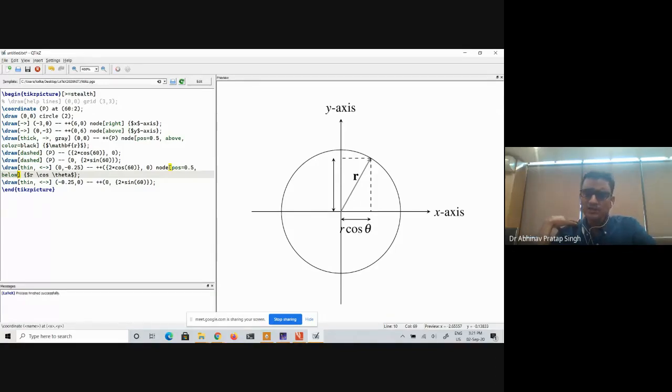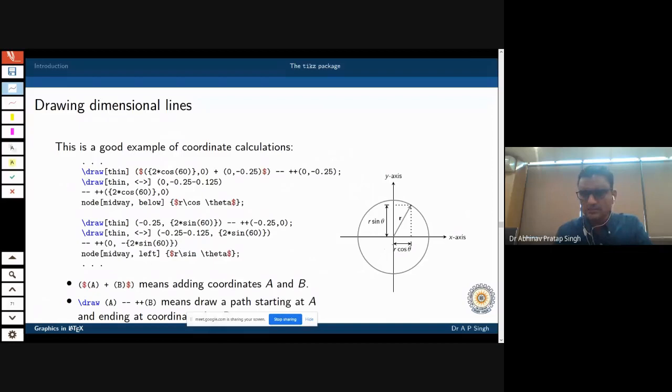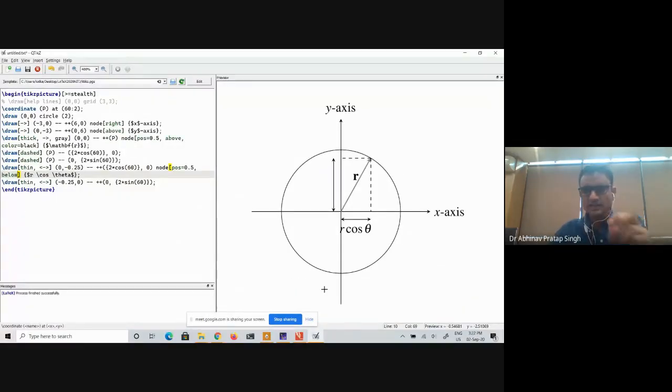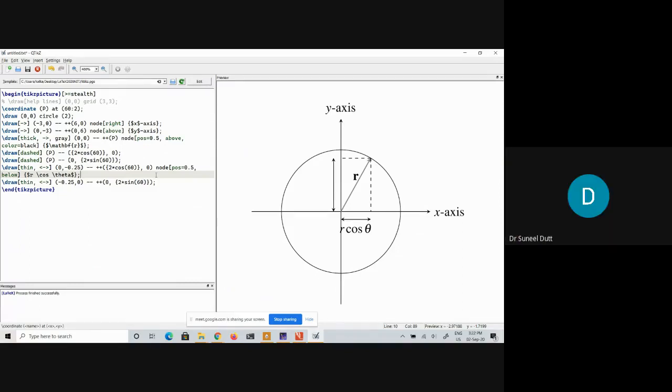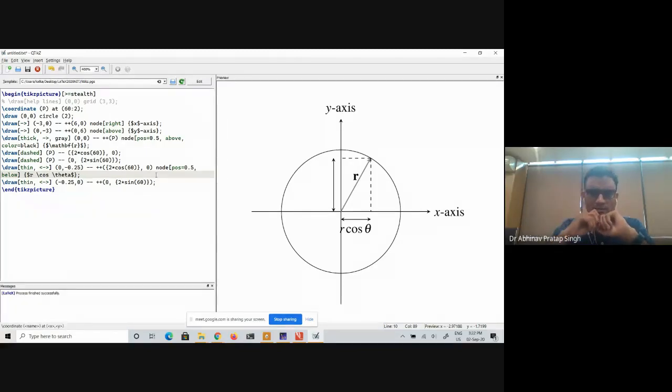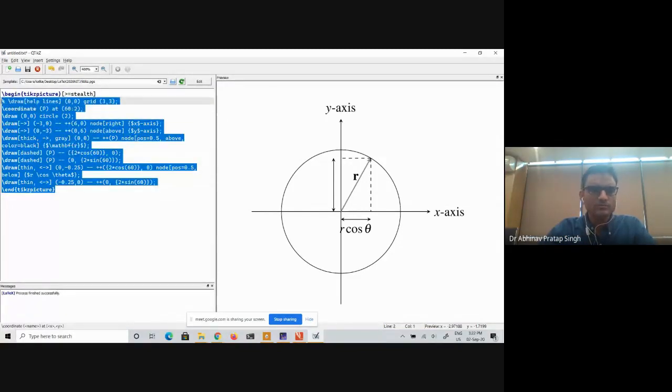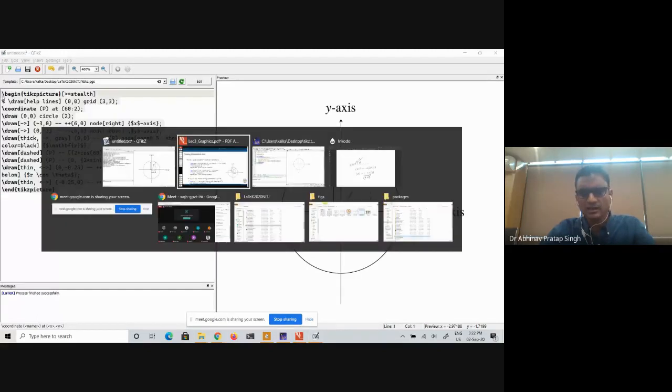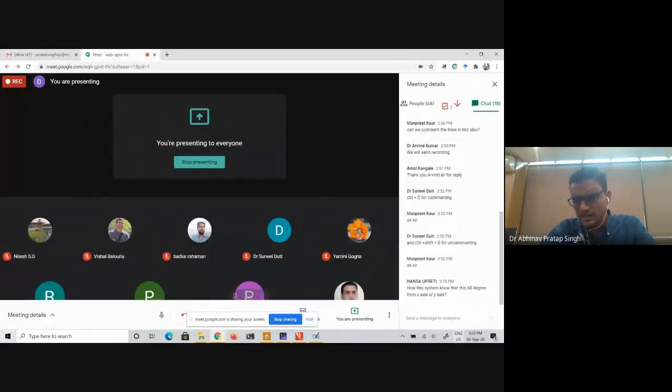Now, as I said, you can reuse this code. What I want you to do now is write this r sine theta by yourself. I will wait for 1 or 2 minutes, and let me know if you face any problem. You can copy and paste this code into the line below and manipulate it according to your requirement. Just check whether you are able to do it or not. Okay, maybe you are not writing that. So what I will do is copy all of this and paste it in the text box, and you can paste it in TeXstudio and do it.